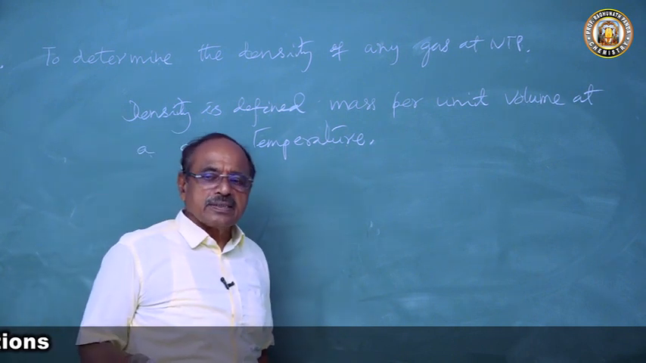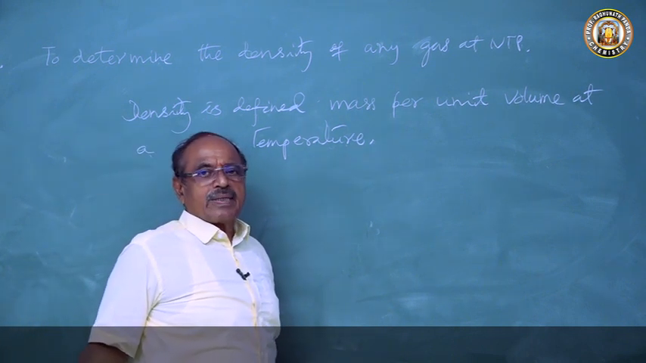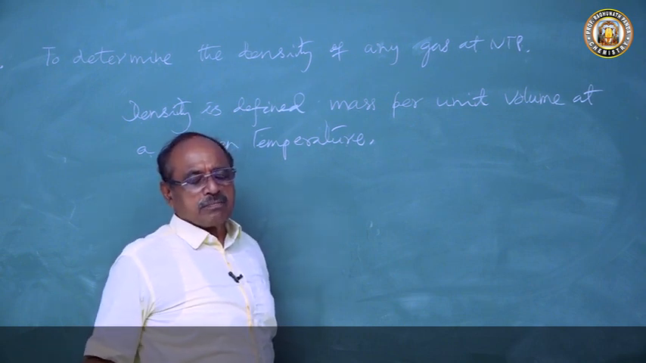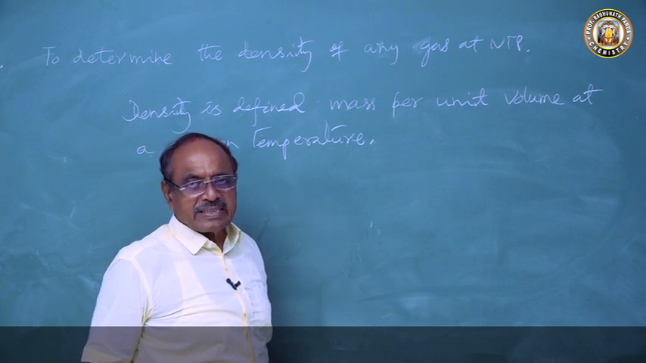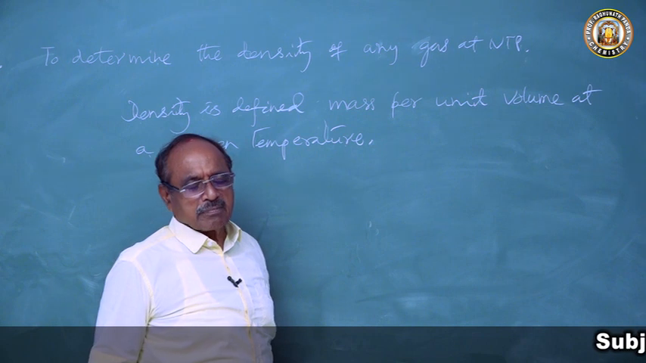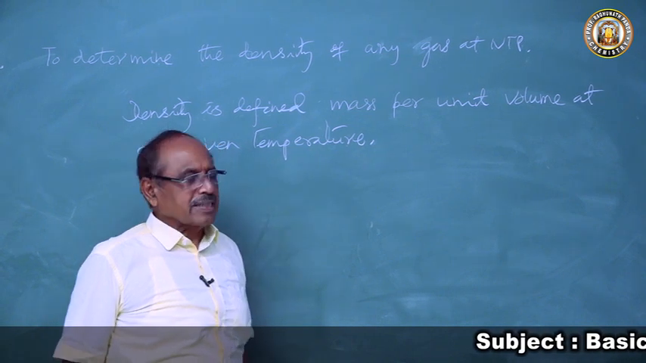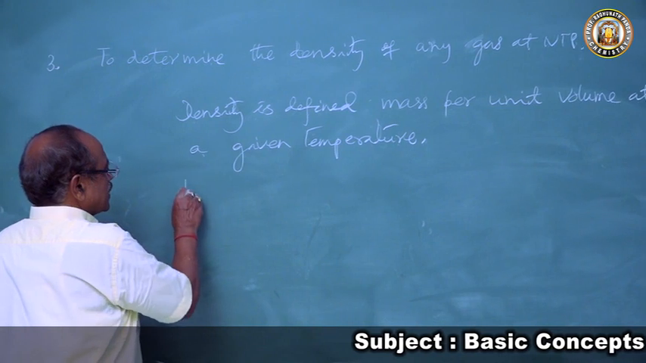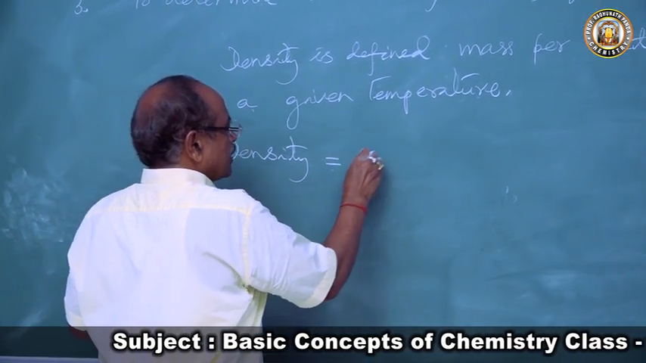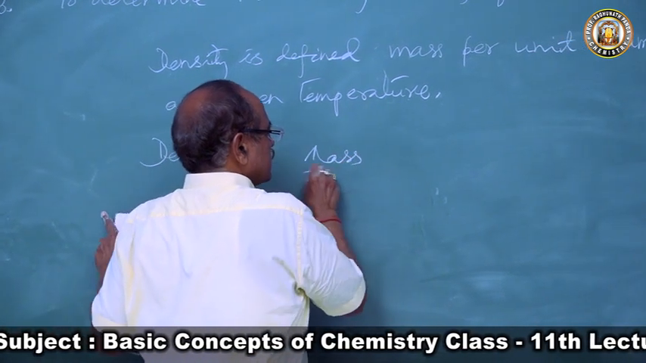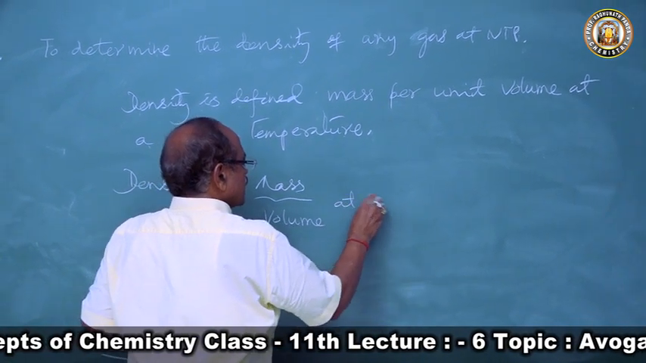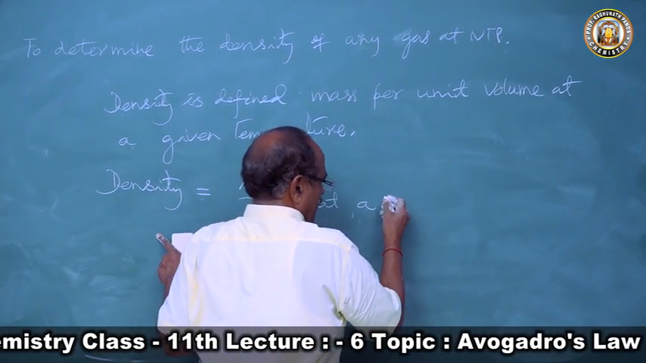At a given temperature, what is the mass of unit volume? You may take the unit in cc or in liter, and you will express density in grams per liter, or grams per cc. Whichever way you can express it. So density is equal to mass by volume at a given condition.